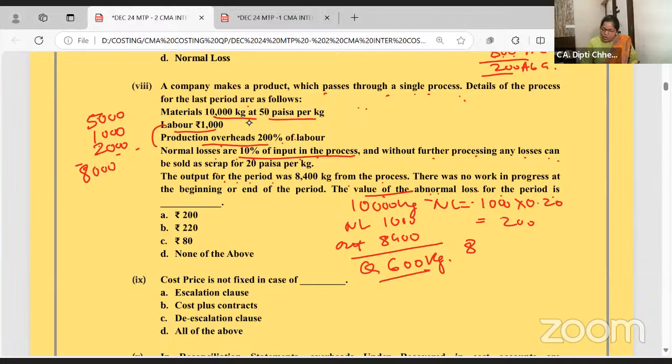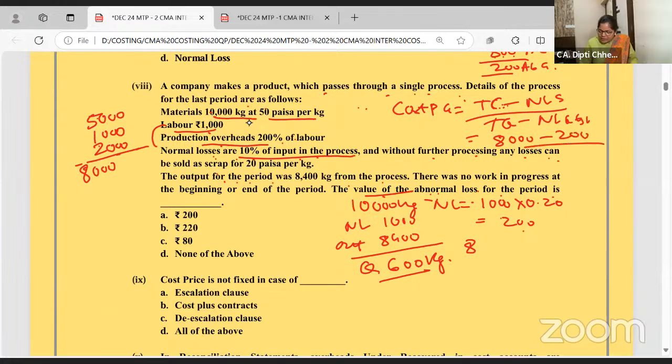Now cost per good unit. Cost per good unit is total cost minus normal loss scrap value, divided by total quantity minus normal loss quantity. This is by heart, I know, for all of you. So what is the total cost of material, labor and production overhead? 8,000. What is the normal loss scrap value? That also they can ask.